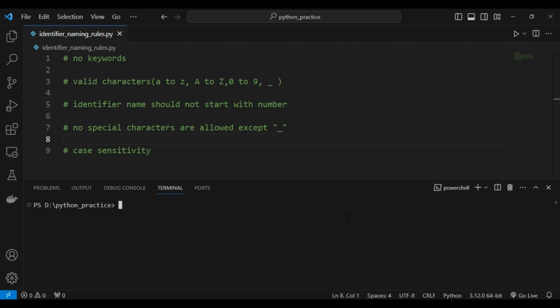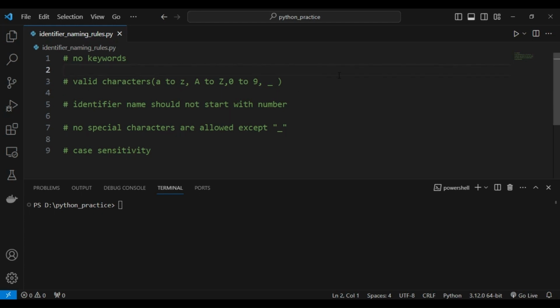Already we have seen identifier naming rules and conventions in Python. So we are going to see all these rules practically in this session, and conventions we will see in the next session. Here the first rule is you can't use keywords as an identifier name. Whatever rules we are going to see in the context of variable names, the same rules are applicable to function names, class names and module names also, right?